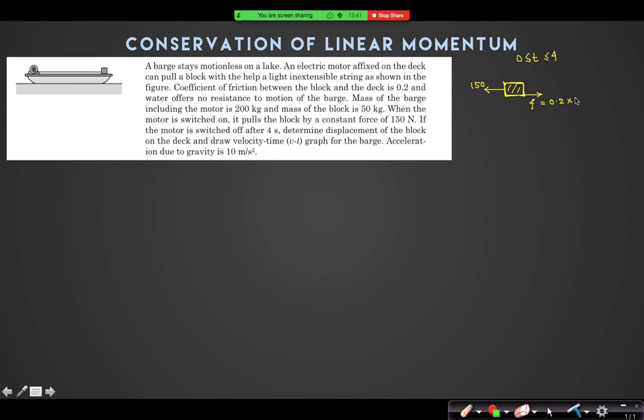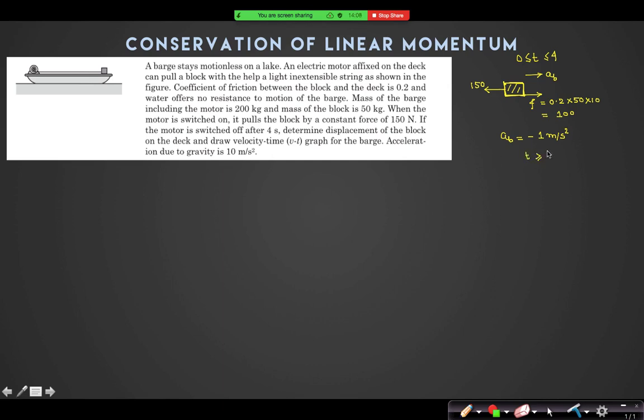Mu mg, 100 Newton, friction force is in opposite direction. So if I assume this direction, what is the acceleration of the block? Is it minus 1 meter per second square? Yes or no?